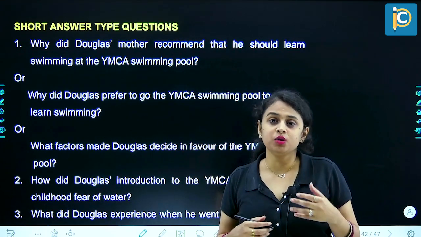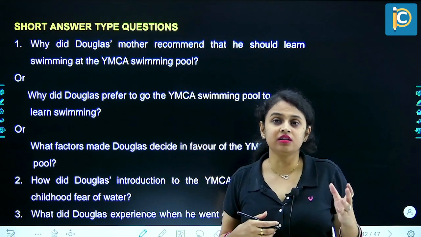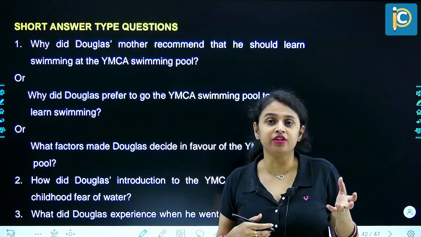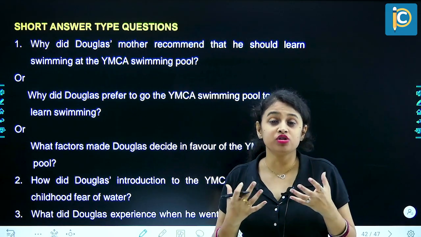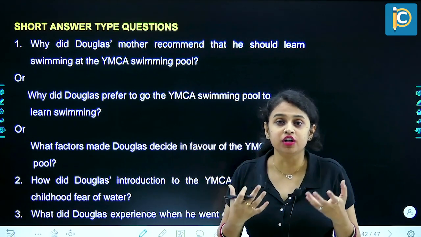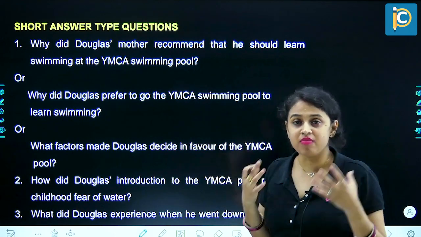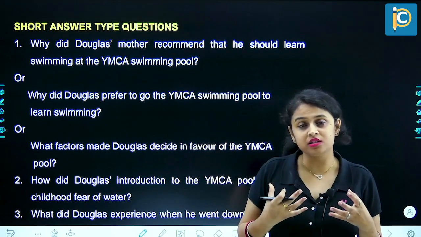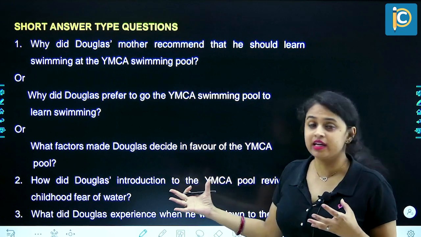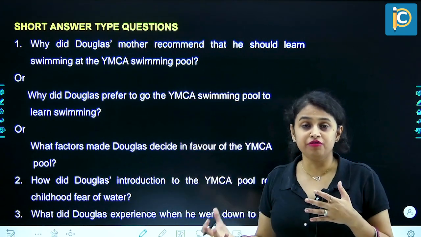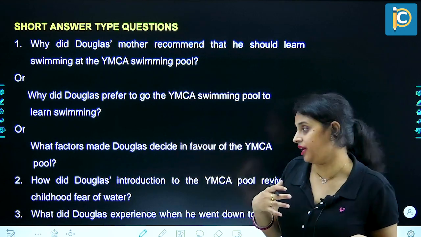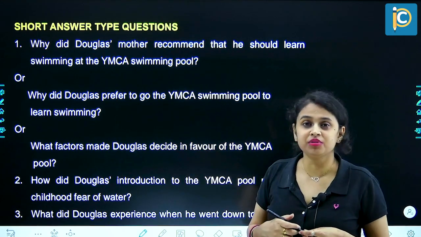And there he was enjoying himself on the shore when suddenly a wave came and buried him under the water. At that point, he was very much shocked. He became really fearful. That panic, that memory, was still there in his mind. So the moment he went to the YMCA pool, that particular experience, that fear, came rushing back to him again. Question number 3.